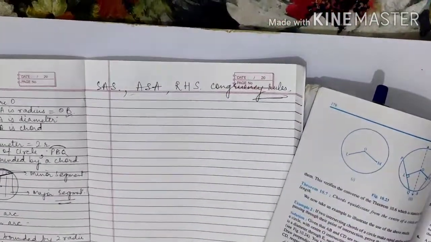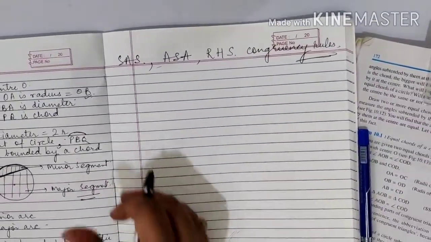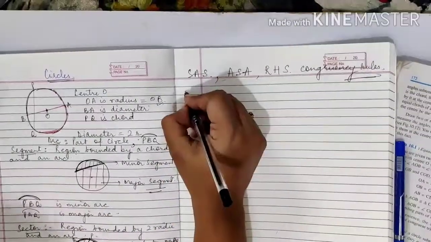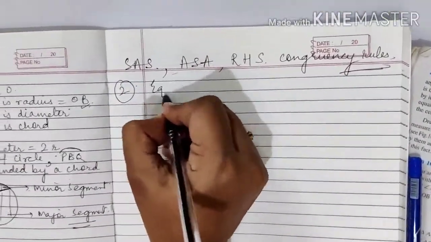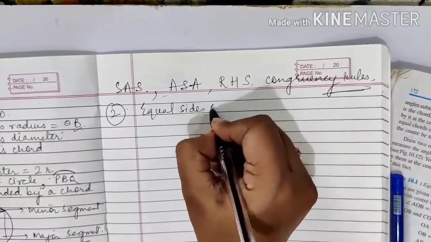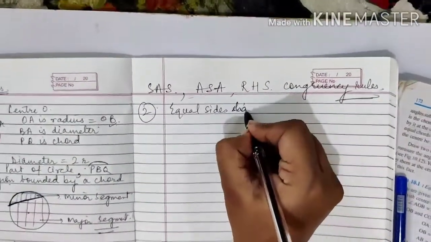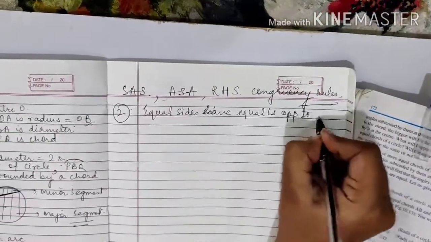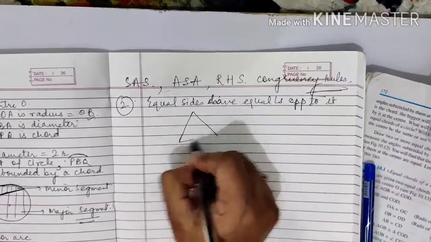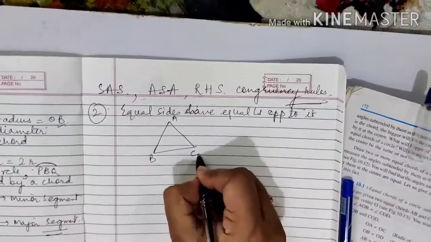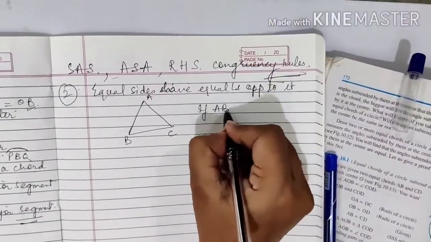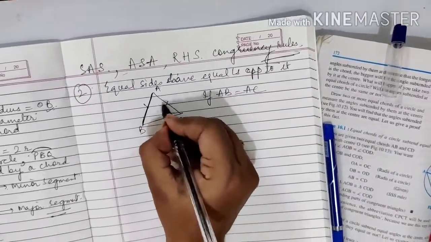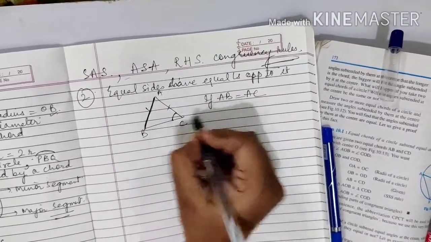So I just have to give the idea of congruency. The rest we will be studying in that chapter only. And the second thing which we are going to use during the theorems is that equal sides subtend equal angles opposite to them. What does it mean? If I have a triangle ABC, and AB is equal to AC, then the angle opposite to AB must be angle C.